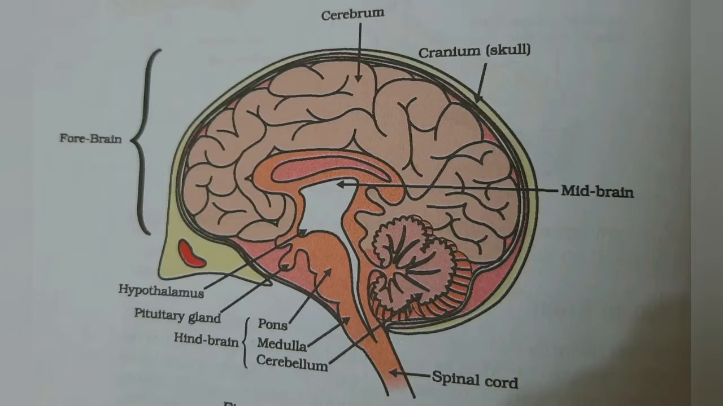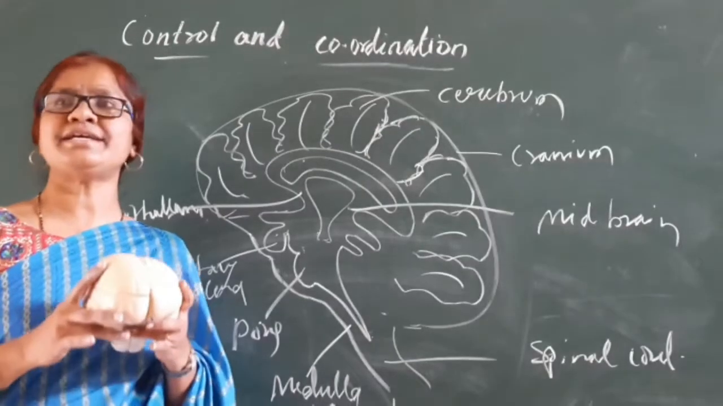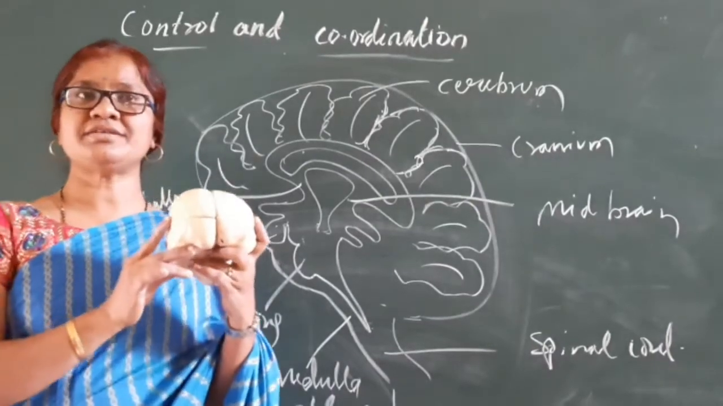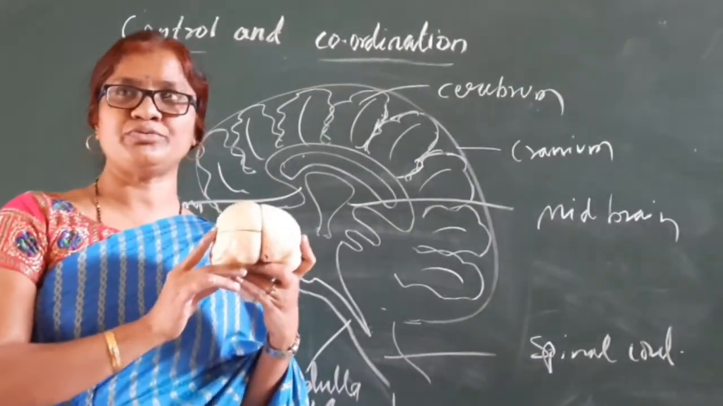Now we are going to study the structure of the brain, and also we are going to know its parts and functions in this class. In detail, we are going to study about the brain. So the brain is a CPU.